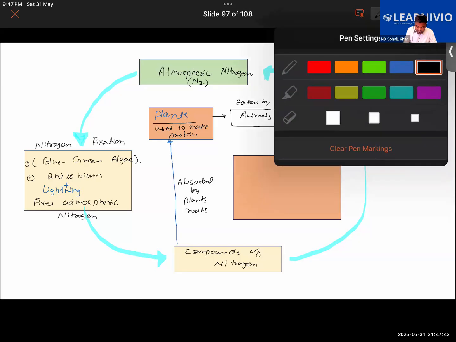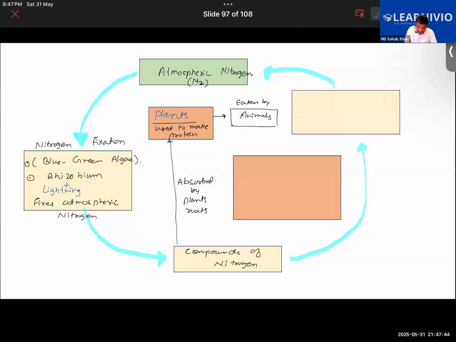Now further, what will happen? The plants also die, so as they die, they will decay. Animals will also die, and as they die, they will also decay. Due to their death and decay, the nitrogenous compounds that were locked inside their body, basically the nitrogenous waste of the dead plants, dead animals, and the excretion of the animals, will further go into the soil now.